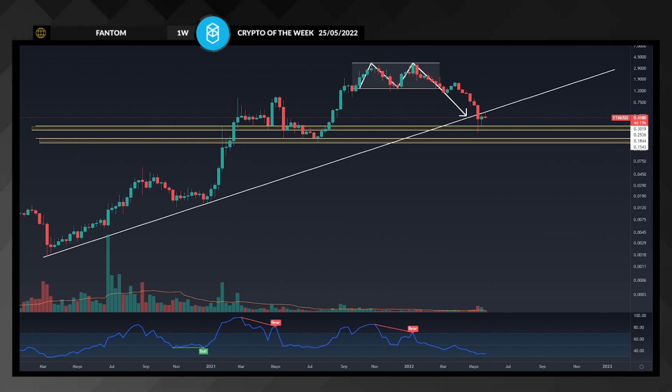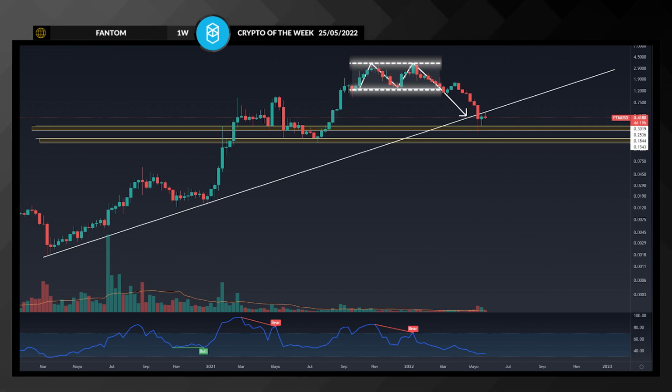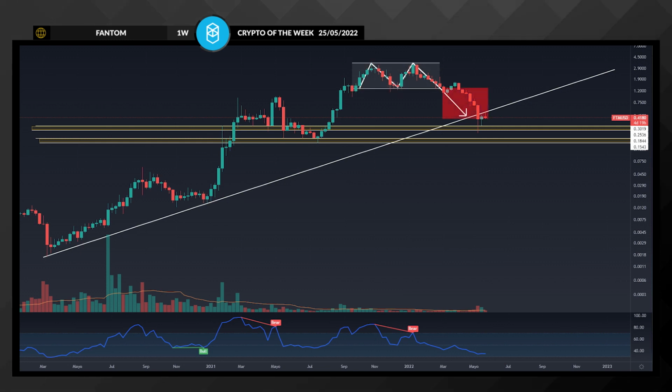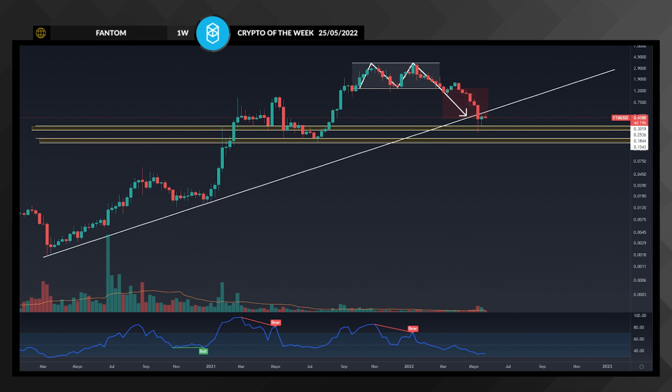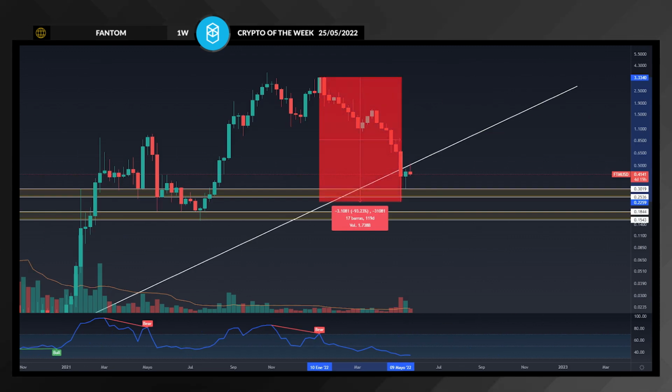Over that period, we can see that the market formed a double top pattern, one which is quite common and tends to indicate a reversal of an uptrend. The price then heads towards the trend line and then surpasses it with a 93% drop since its all-time high.